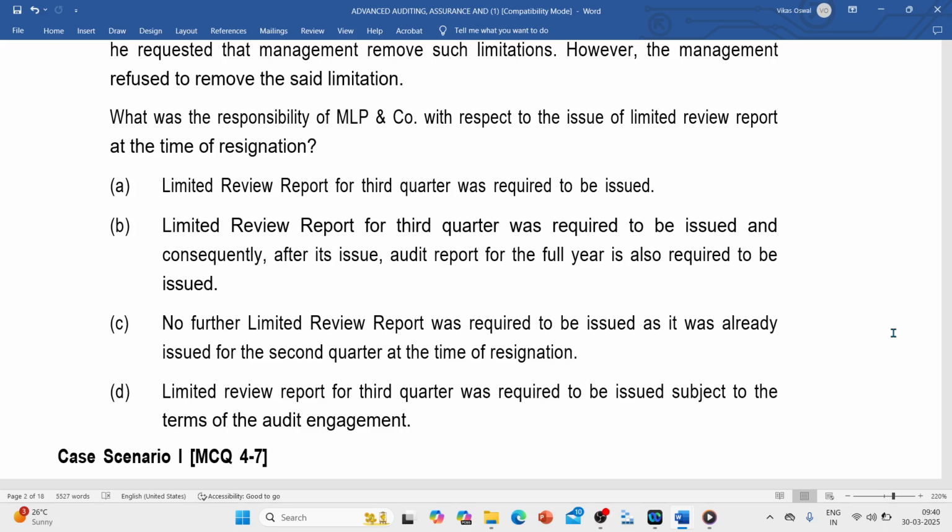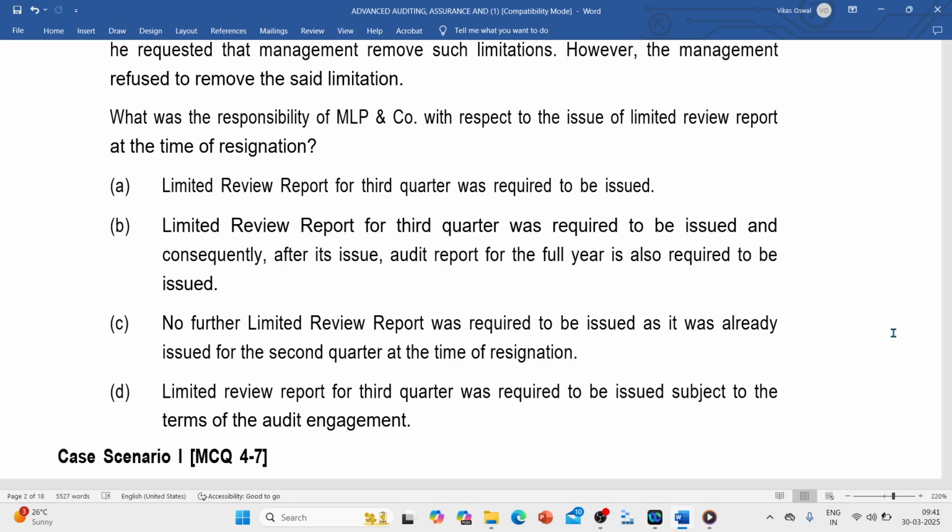Now, what has happened here? There is a scope limitation, and this can result in the auditor resigning. If the auditor cannot resign, then he has to give a modified opinion or a disclaimer.